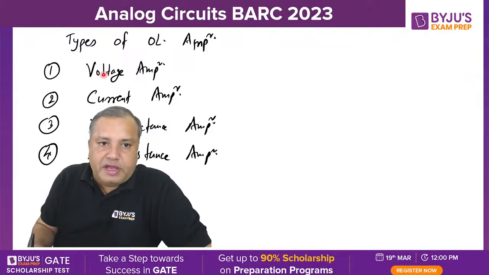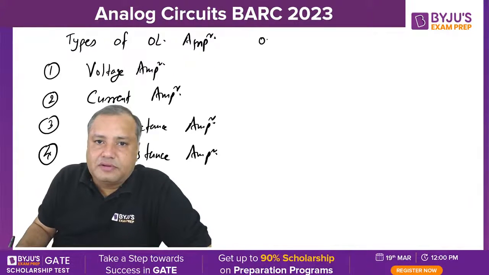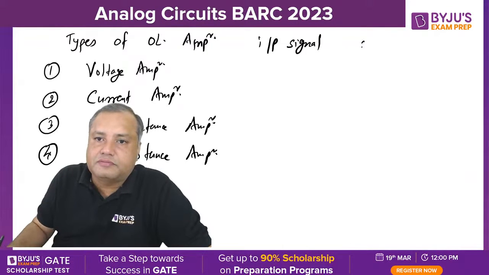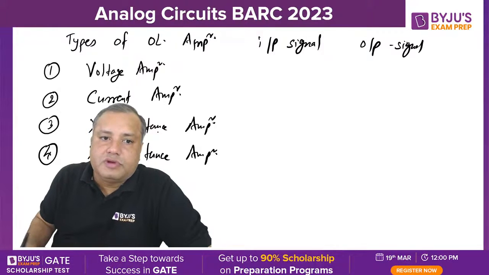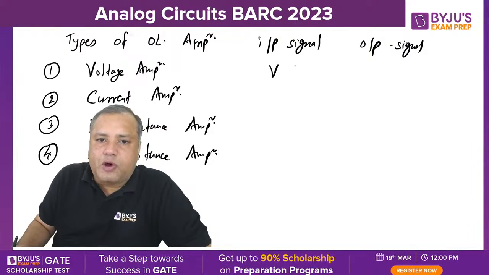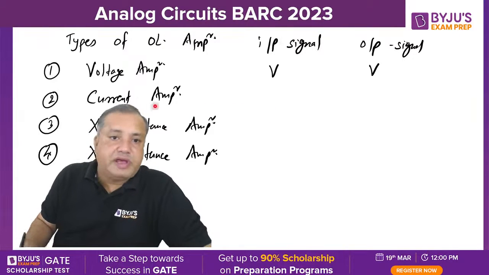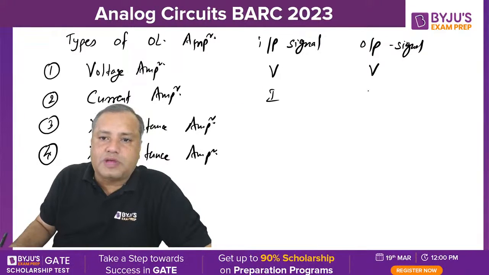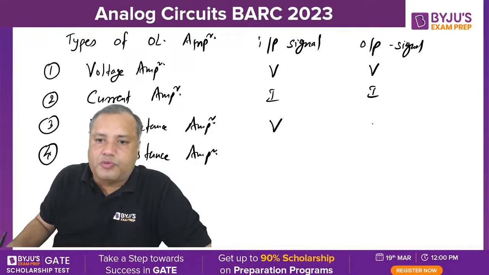So, in a voltage amplifier, what is the input signal and what is the output signal? In a voltage amplifier, input and output both are voltage. In a current amplifier, input and output both are current. In a transconductance amplifier, input is voltage and output is current.